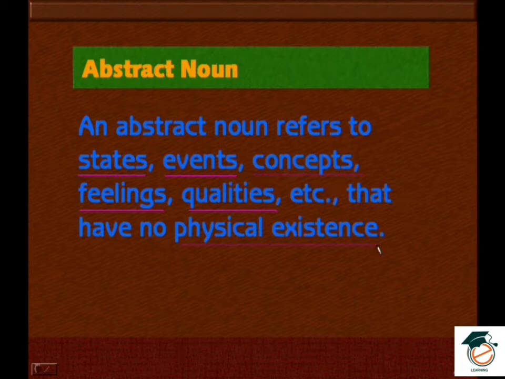That is very, very important. It won't have any physical existence. What does physical existence mean? If I say banana, you can see it physically, it is there. We can touch it, we can see it. When you say elephant, again we can see, we can touch it, we can sense it. So here we are talking about no physical existence. So these words don't have any physical existence. They are called abstract nouns.